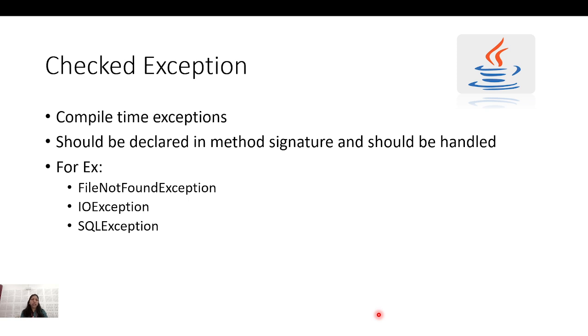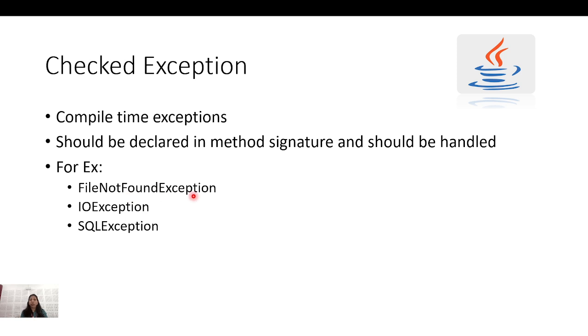So the compiler only finds out what is the exception I can have in the particular code, and the checked exception should be declared in the method signature and should be handled. If this exception may occur in the code, I need to handle that. For example, file not found exception.